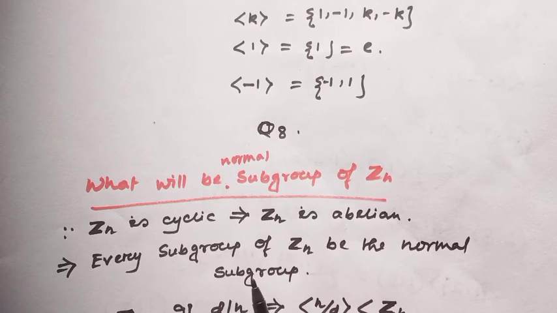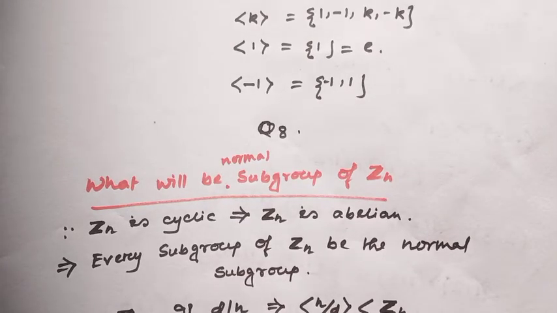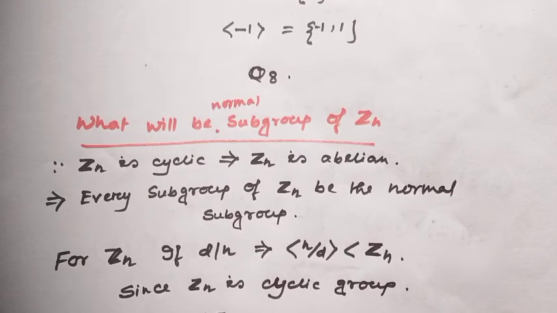See another important example. What will be the normal subgroups of Zn? Since Zn is a cyclic group, that implies Zn is abelian. And all of us know every subgroup of an abelian group will always be normal. So every subgroup of Zn will be a normal subgroup.